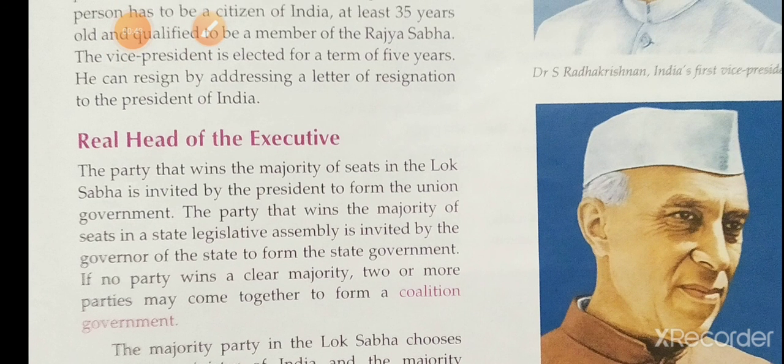Who is the vice president? The vice president of India officiates as the president in the president's absence. If the president is absent, the vice president acts as the president. In which situations? If the president dies, resigns or is removed for some reason, the vice president acts as president till the new president is elected. And the vice president is also the chairman of the Rajya Sabha.